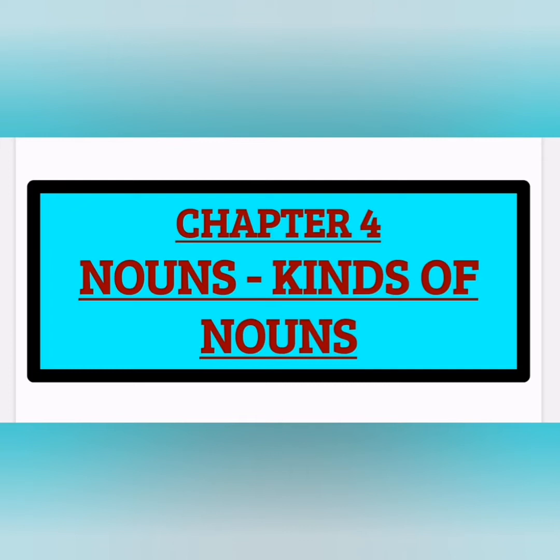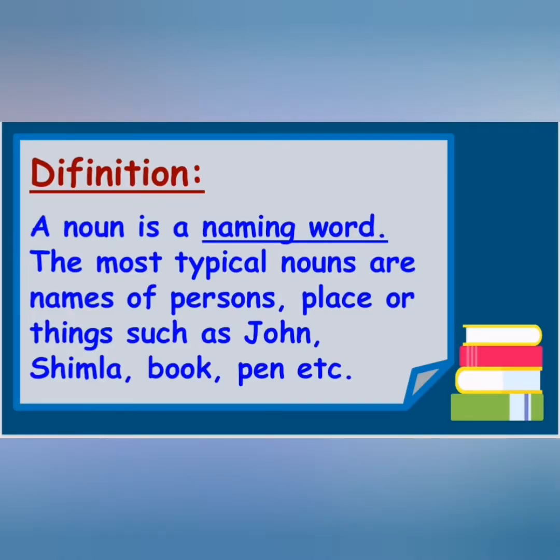But before coming to that, I think you all know what a noun is, as you may have been studying this from the second class. Just for revision, I will tell you that a noun is a word that is used as a name of a person, place or a thing. Means a naming word it is. The most typical nouns are the names of persons, places or things such as John, Shimla, book, pen,